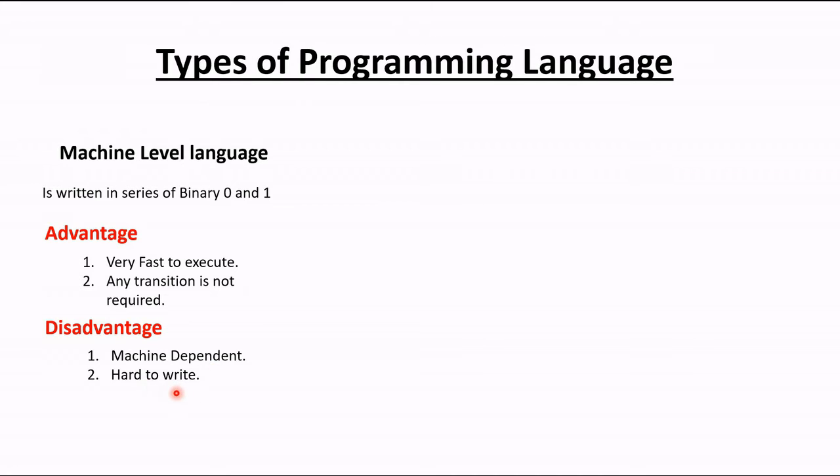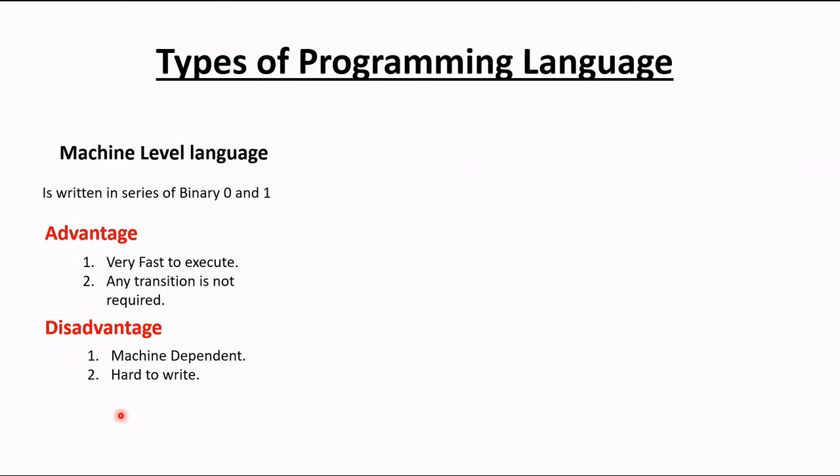And the second point is hard to write, because we all know that writing all the steps or all the instructions in binary digits 0 and 1 is very hard for instructing a computer. We are from the decimal number system, so if we give all the instructions in the binary number system, it will be very hard for us. And if some errors happen, that I have made some mistake in giving the instruction, at that time to find which zero or which one is responsible for the error, it will be very hard for us to understand where the error is.